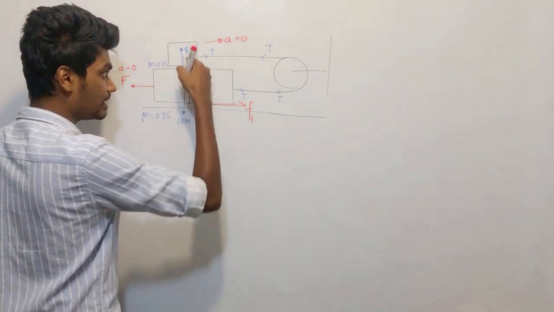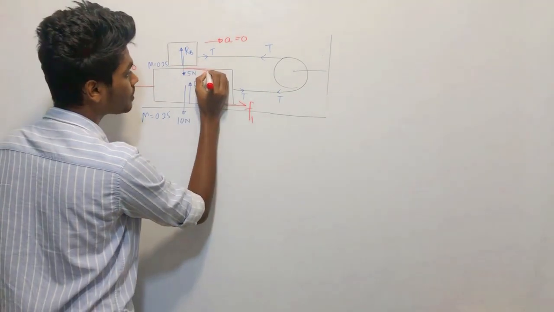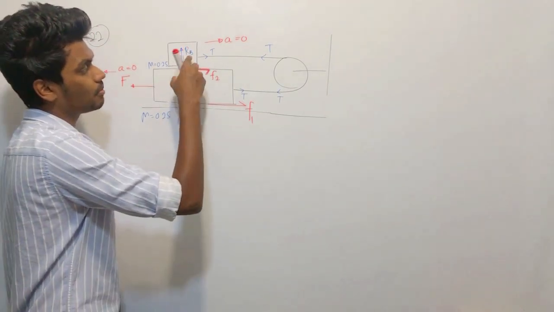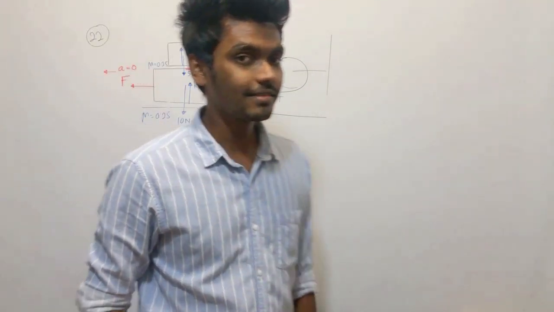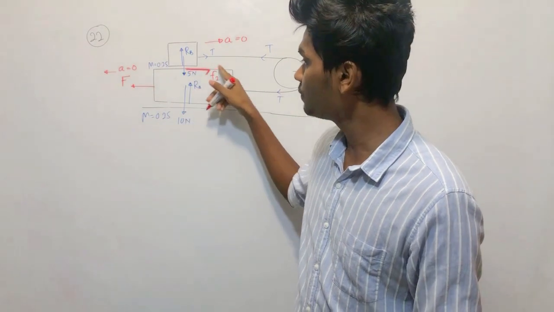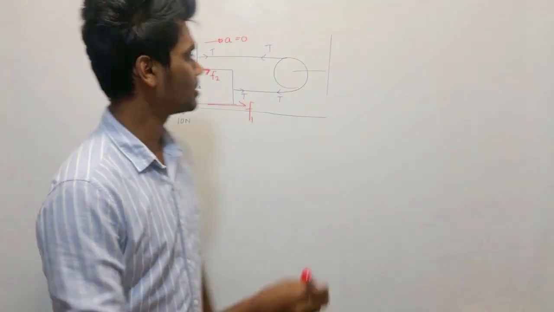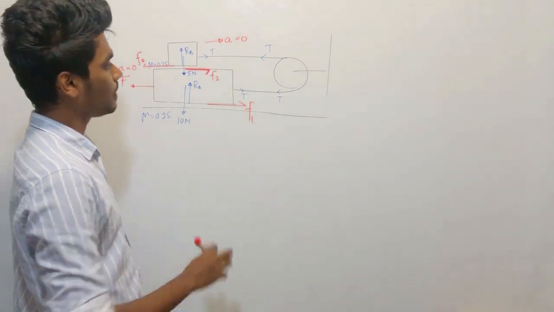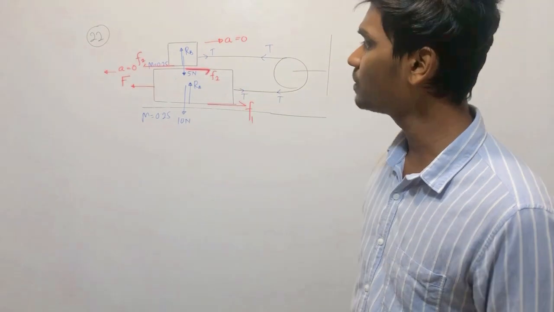There is once again a contact surface, therefore friction by this surface on this object is F2, right? According to Newton's third law, every action has an equal and opposite reaction force. You need to know in which direction the F2 force, the friction on this object, acts. That direction. F2, right? Now it is completed. Now we just have to apply F equals MA.